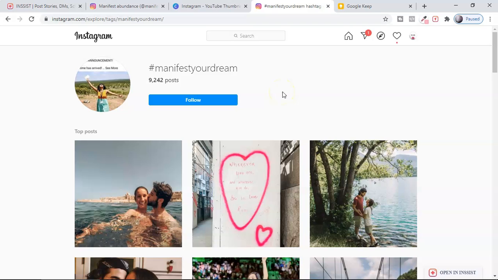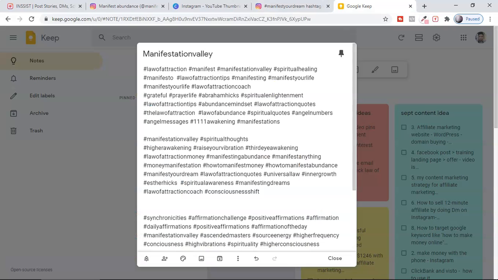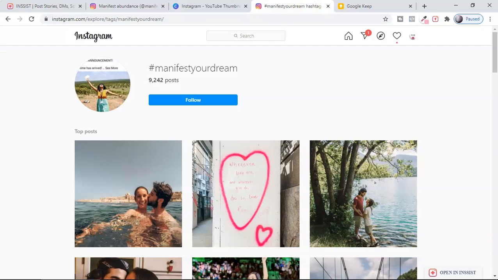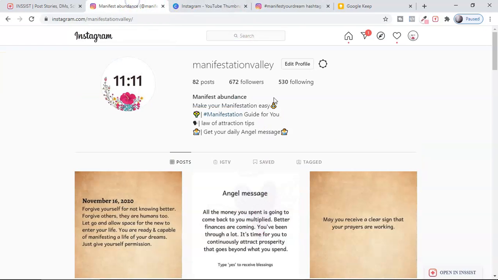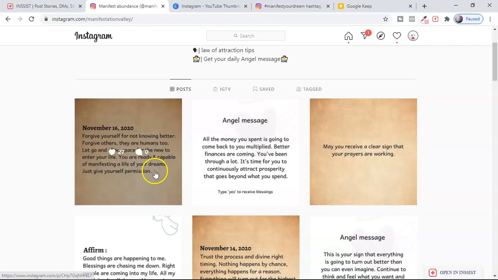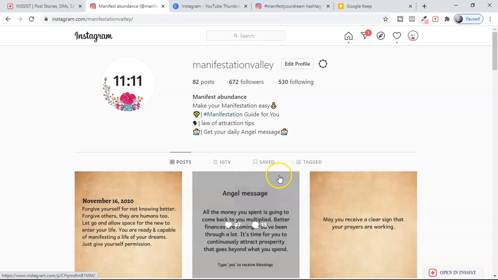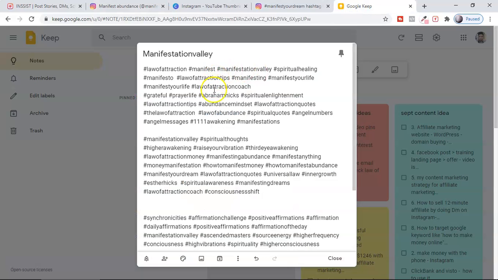Because instead of calculating engagement velocity, I'll focus more on the size. Okay, 10k posts and 50k posts, and then later once my account reaches almost 1,000 followers and starts getting 100 likes on each post, then I'm going to do this engagement velocity, which I showed you for each of my hashtags, all of these hashtags.